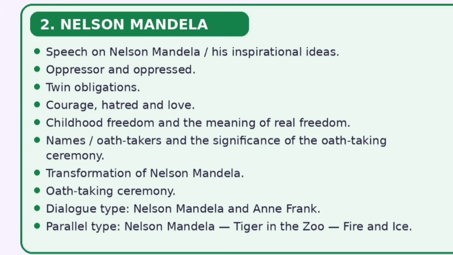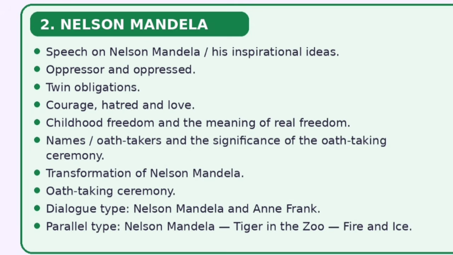After the speech, if you want exam oriented important points, I would suggest you focus on oppressor and oppressed, twin obligations, and courage, hatred and love. What Nelson Mandela thinks about courage, hatred and love is important. Even twin obligations, oppressor and oppressed I told, and one very important point is real freedom and childhood freedom.